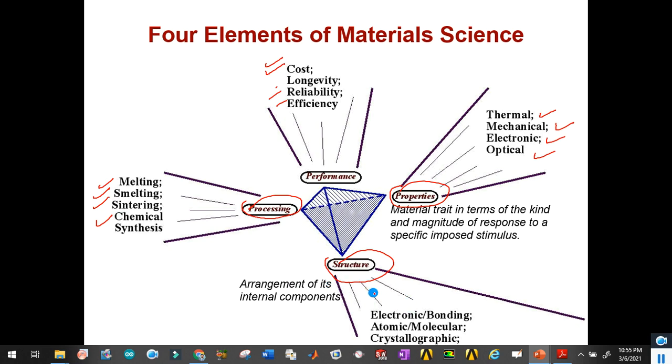Because we have different kinds of electronic bonding, atomic and molecular attraction forces, and those help to form crystallographic materials in a crystalline or polycrystalline form. So this is how internal structure properties like chemical bonds help to maintain the structure. These structures are affected by the processing, and processing can change the properties, and in this way we can change the performance parameters of the desired material.